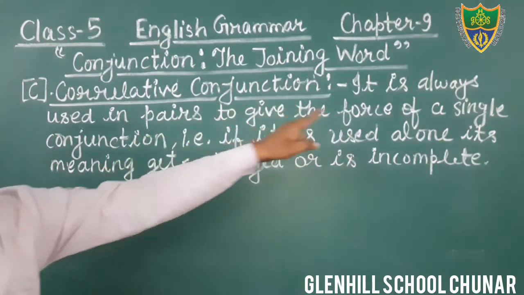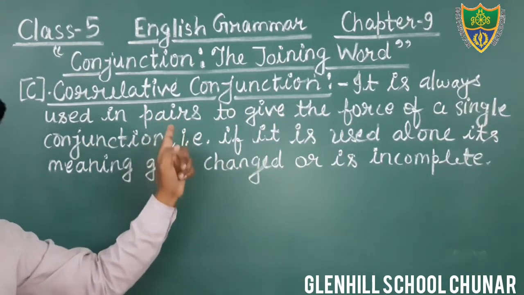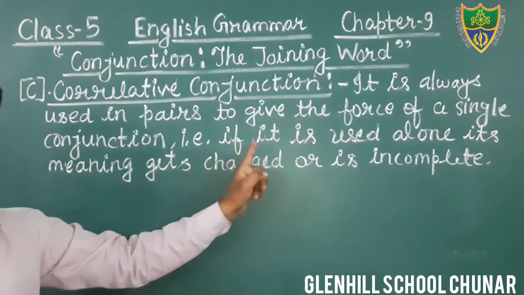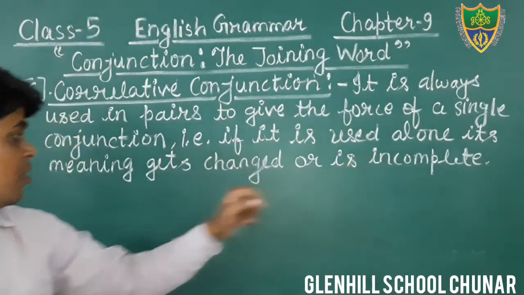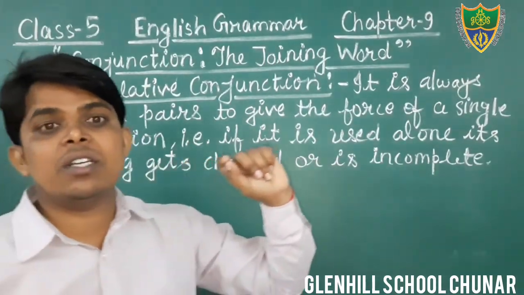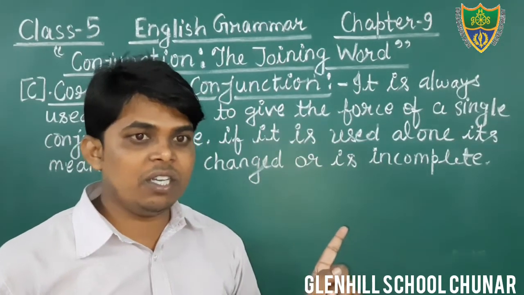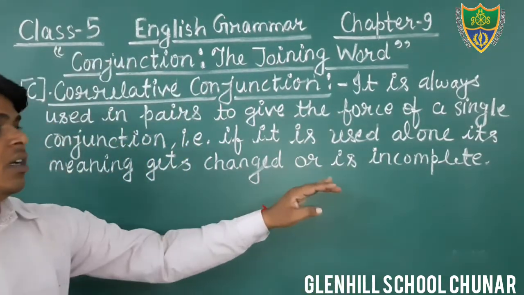It also has the force of a single conjunction, but it is used in pair. That is, if we are using it alone, then its meaning will be changed, or it is incomplete.